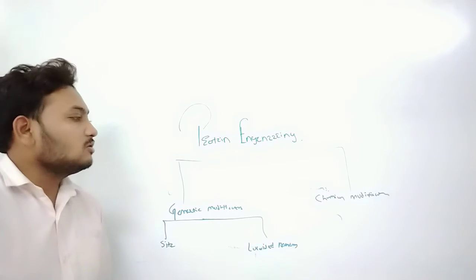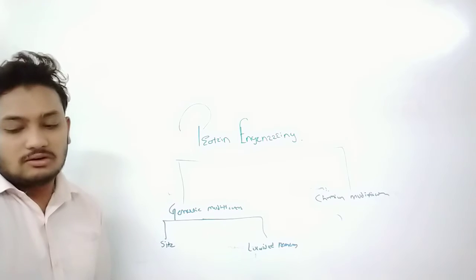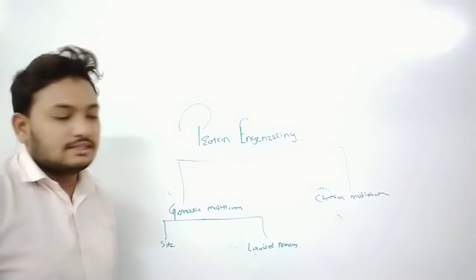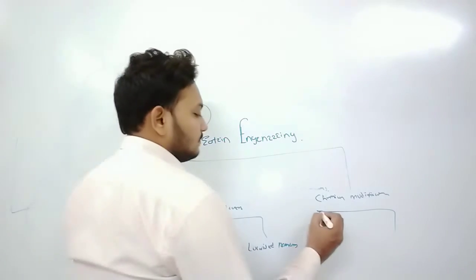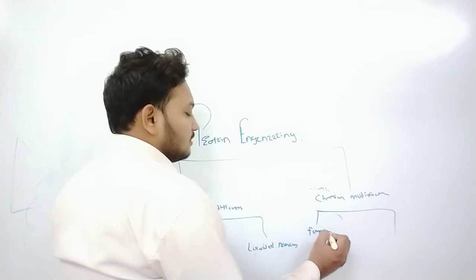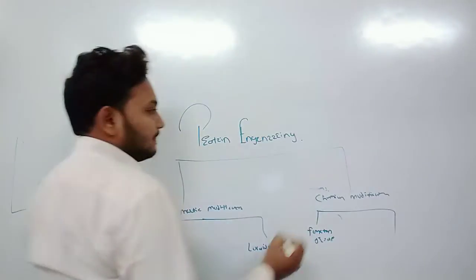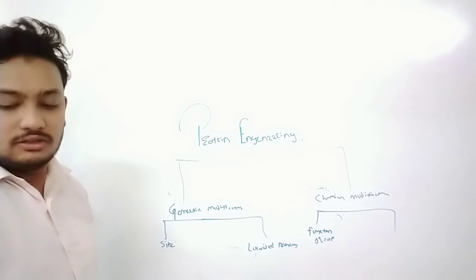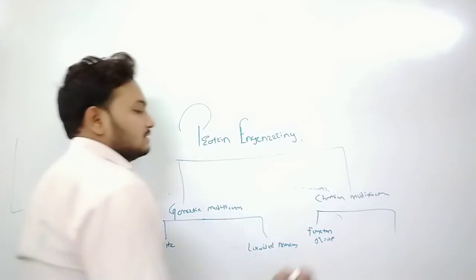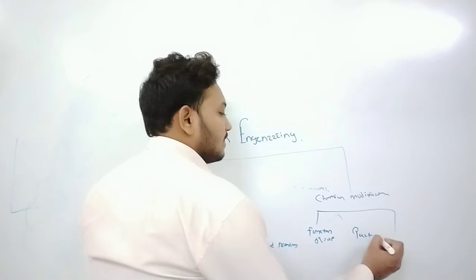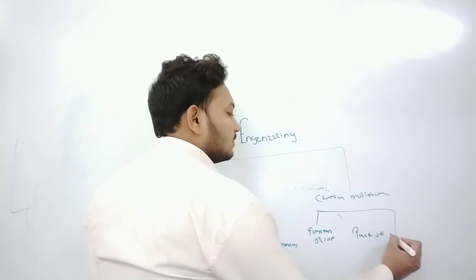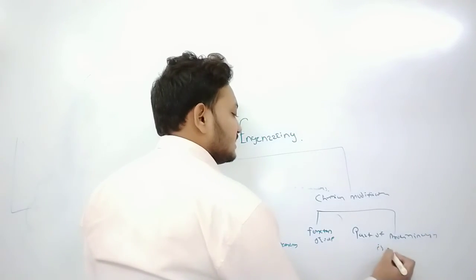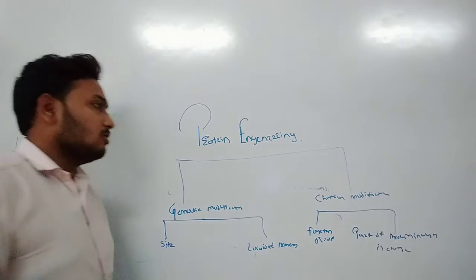Okay, and another protein engineering approach is chemical modification. Chemical modification is of two types. One is that the functional group or side chain is changed. The other is that parts of the original protein are modified and replaced, so parts of the original protein are changed. Okay, these are the chemical modifications.